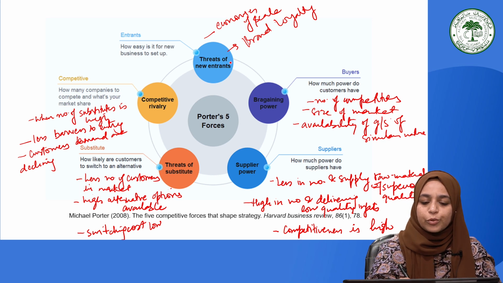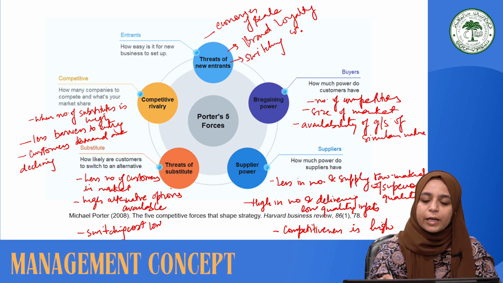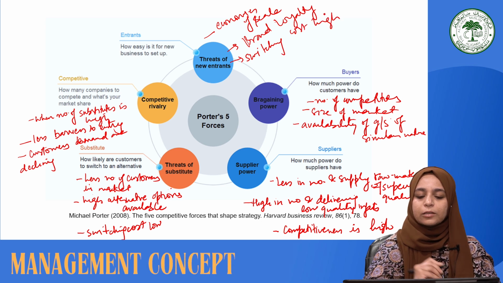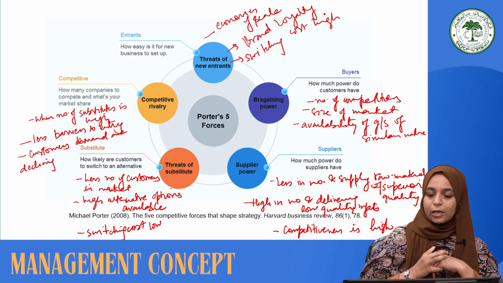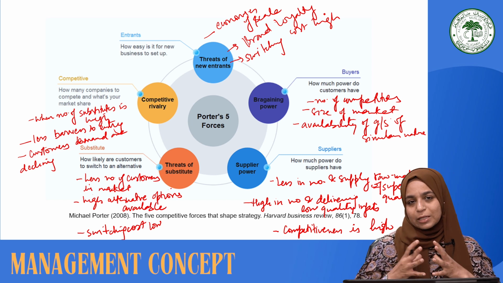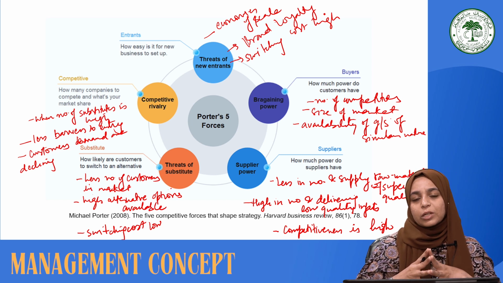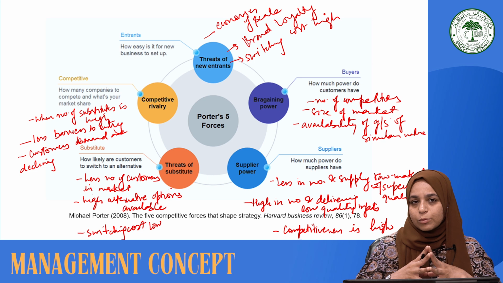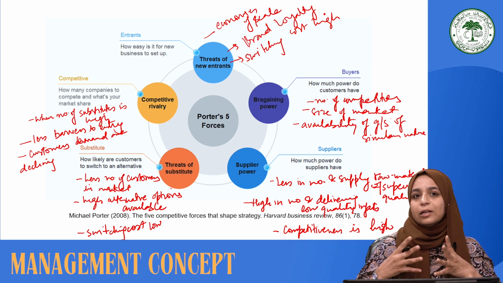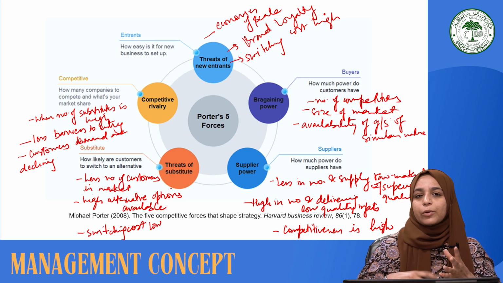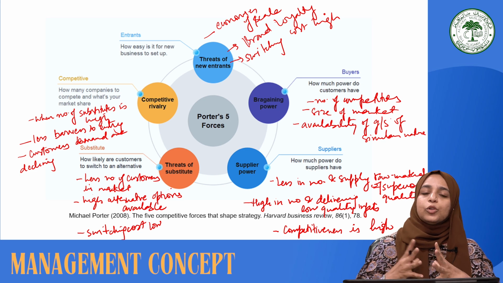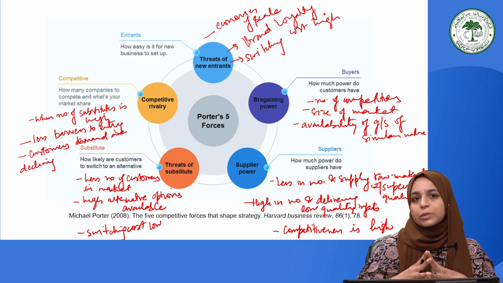And also the switching cost is high. So when the switching cost is high, the threat from new entrants will be low, because the customers or consumers who are using the products and services from the existing firms will find it costlier to shift from one product to another, or to the new products which are available to them for the purpose of consumption.